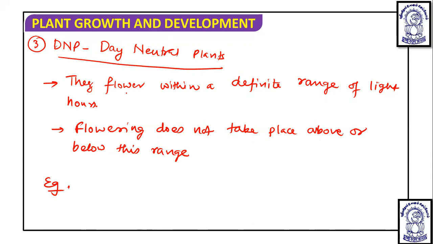Sorry, these are the plants that flower in a definite range, they are intermediate day plants. Okay, so they are not day neutral plants. I'm sorry, I'm removing this. These are the indefinite range plants. So those which flower in a definite range of light, and flowering does not take place above or below this range, are known as intermediate day plants.